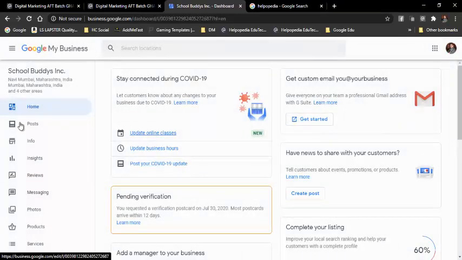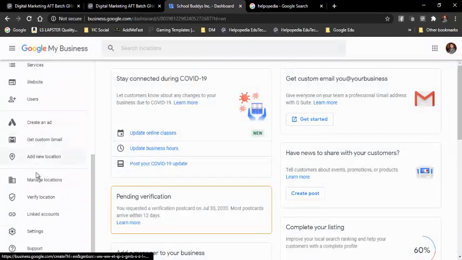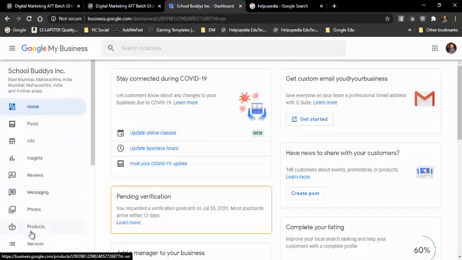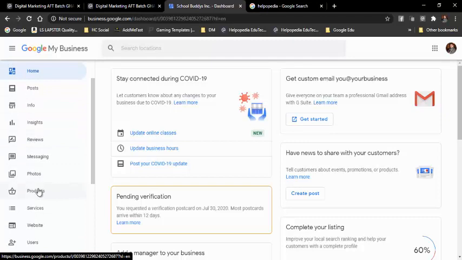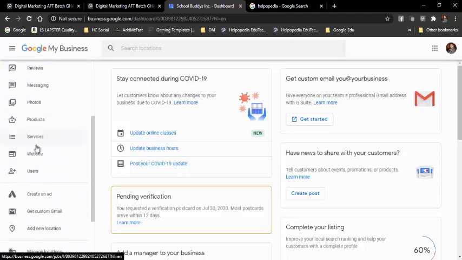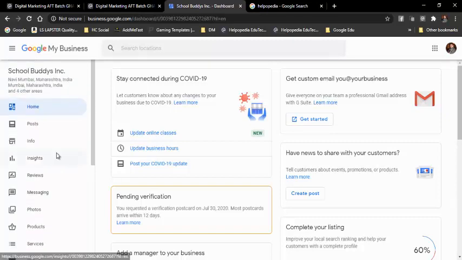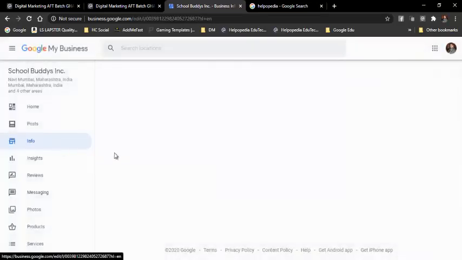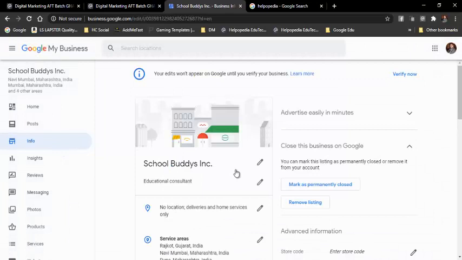Now on the left hand side we have lots of information, but we don't need to worry about all those things. We just need to fill up the information part over here. We can add photographs, products, and services, and the website we can see is given to us free of cost automatically. This is the information that we need, whatever we have filled up, and whatever is pending that we can add.